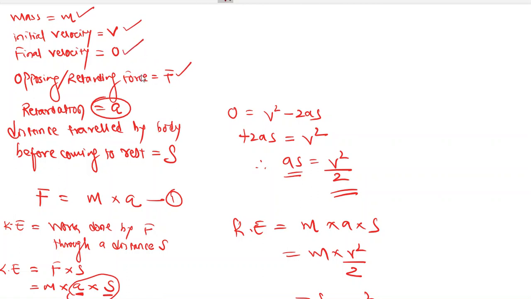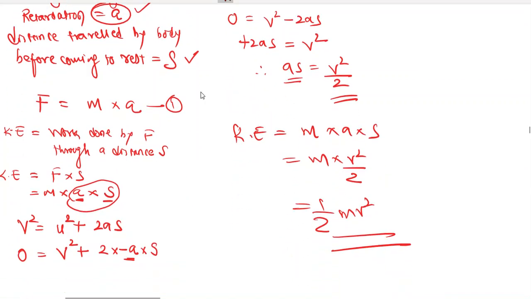So final velocity is 0, and the retardation produced by the retarding force F is a, and the distance traveled by the body before coming to rest is s. So what we wrote first is the value of retarding force, which is mass into acceleration. Then we wrote the relationship of kinetic energy, which is the work the body is capable of doing before coming to rest.